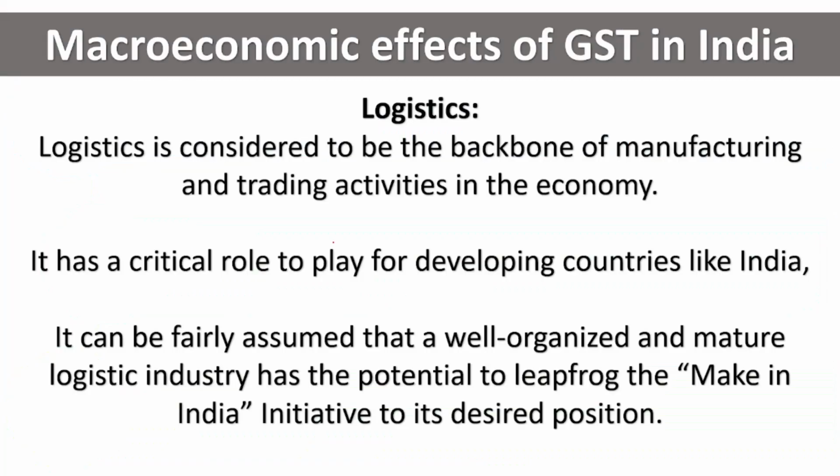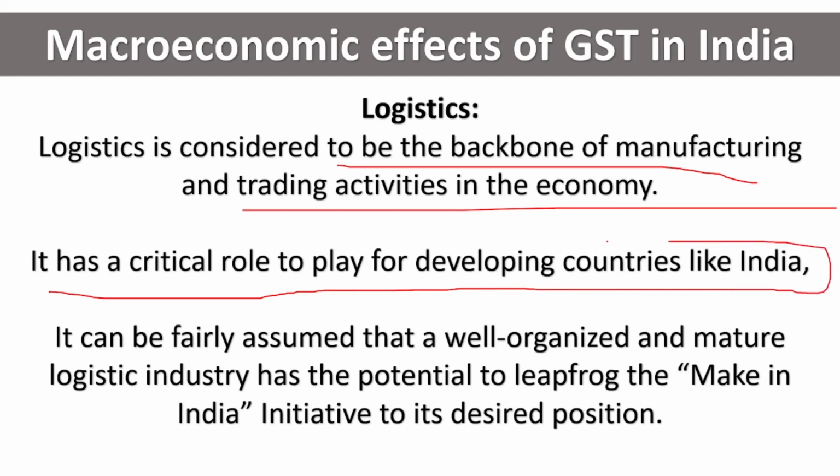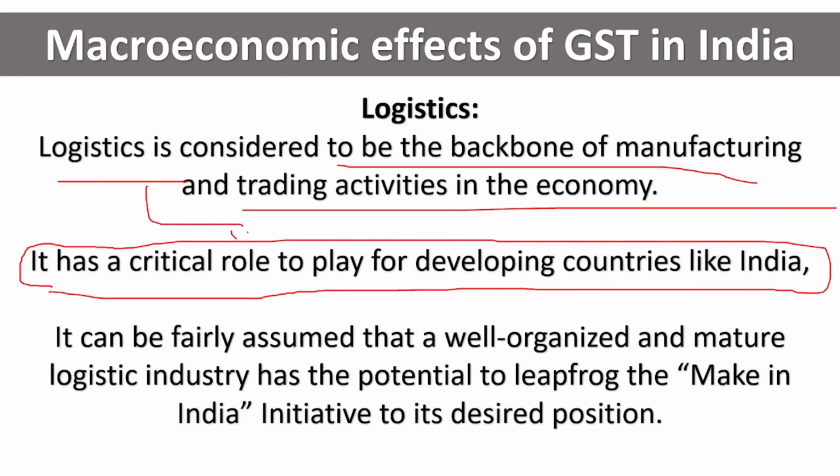Next, it has helped even in logistics. Logistics is considered to be the backbone of manufacturing and trading activities. Logistics is nothing but the process of transporting goods from the point of origin to the point of consumption. That whole planning, that process is known as logistics. It is the main backbone of all these activities. It has a critical role to play for a developing country like India. We are still a developing country. For us, logistics plays a very important role.